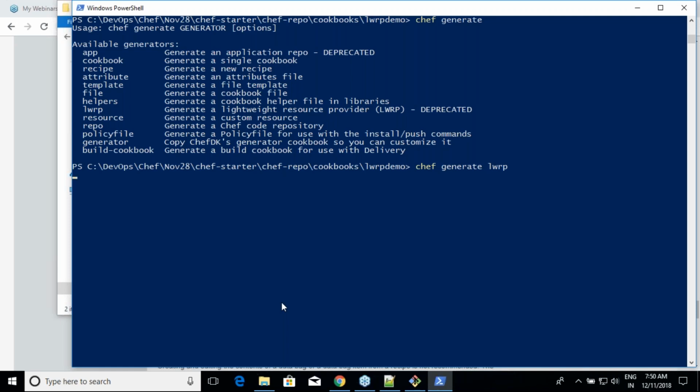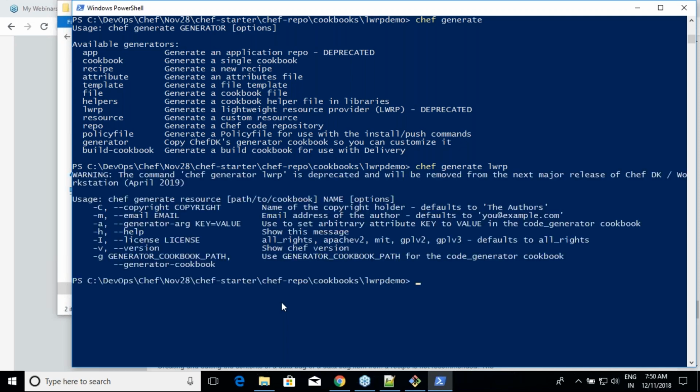We need to see the basic syntax for that. Okay, fine. It is telling us that from the next version you are supposed to use this, but whatever it is, it is chef generate LWRP, then the path to the cookbook, name and options.